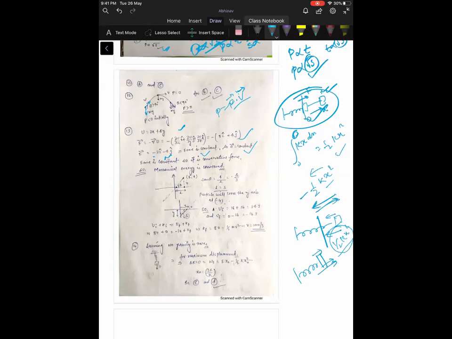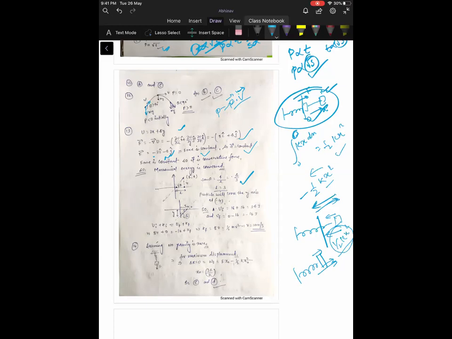Now, the force is acting in a particular direction. If you just draw the coordinate system, you will see the particle will cross the y-axis. Oh, sorry, where?